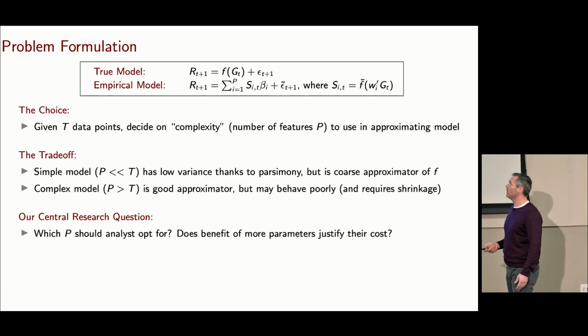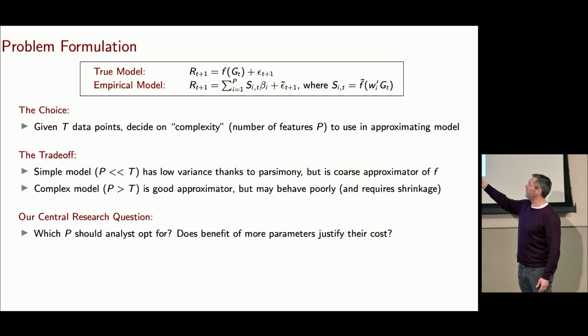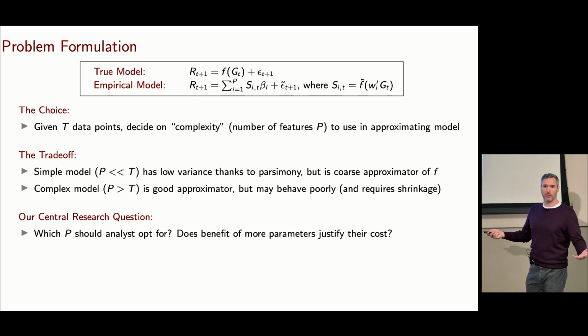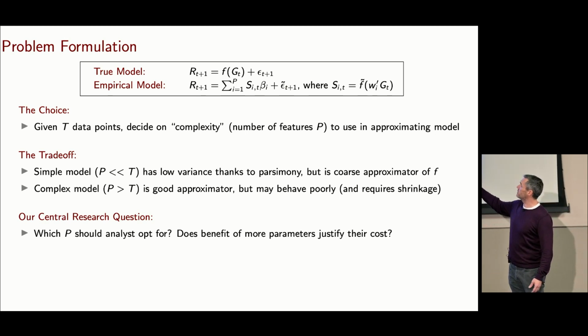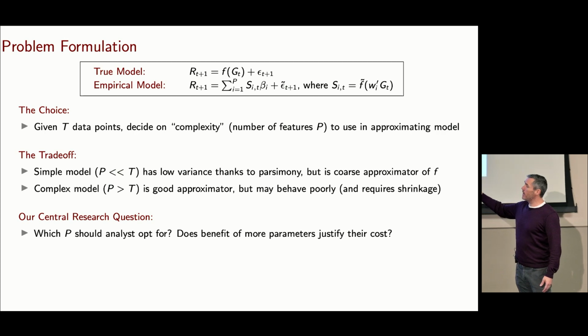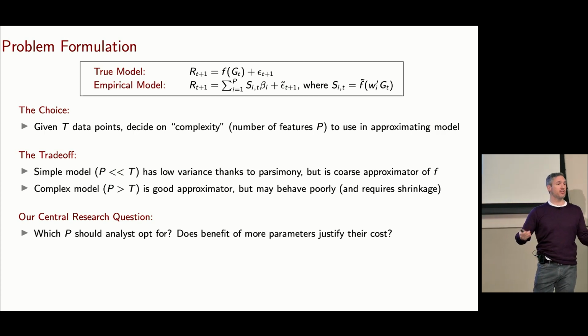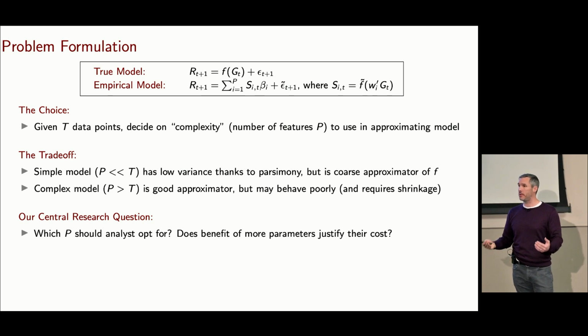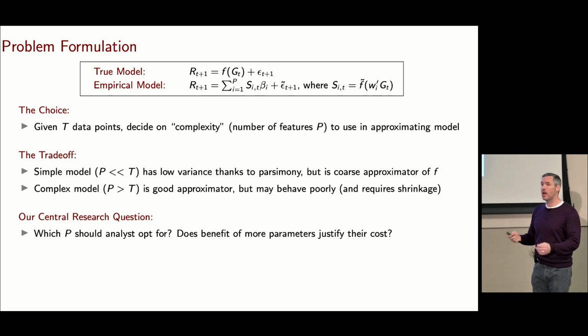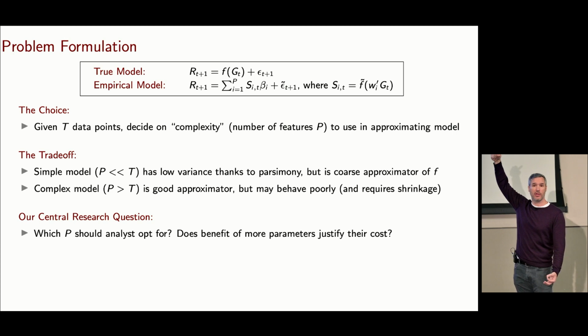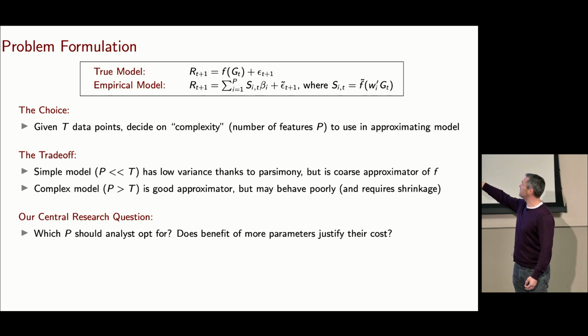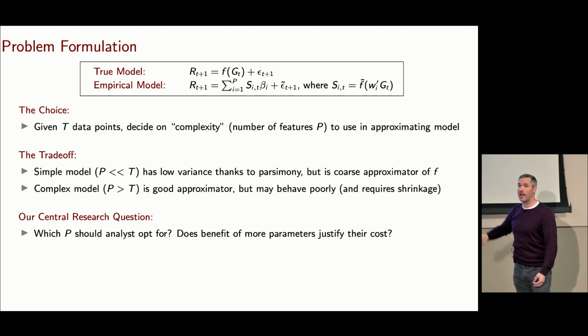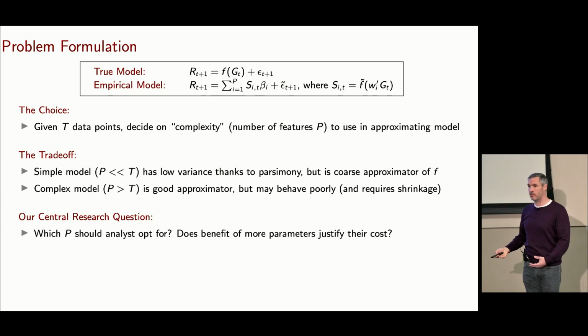So I have my true model that I can't access because I don't know f. I have my generic approximating model. And right away, I can think about the tough question that the analyst has to answer. How big should I make that approximating model? How many nodes should I put in that neural network? How many basis functions should I have to approximate f? That's the question.